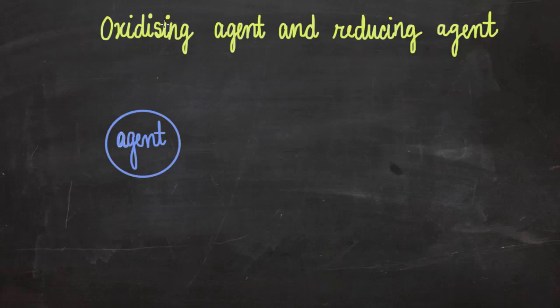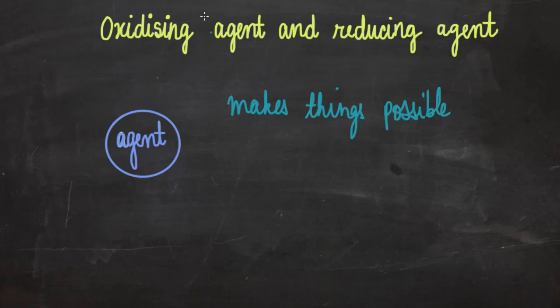Let's see what an oxidizing agent and a reducing agent is. The key word here is agent. What is an agent? Let's see an example. We have a bee. Now, bees carry pollen grains from one flower to another. So, they become like the agents of pollination. Similarly, an agent is someone that makes things possible.